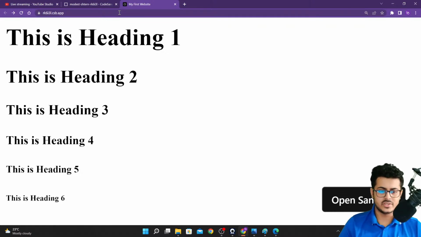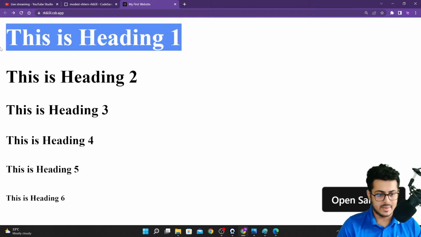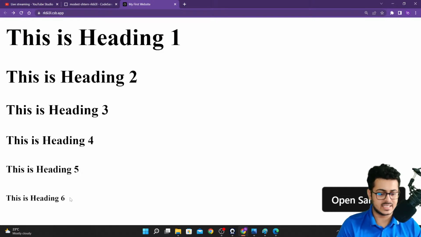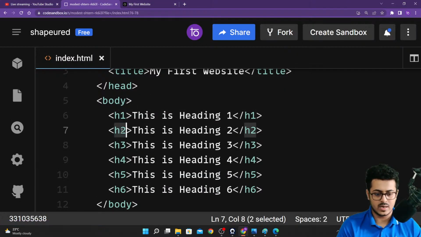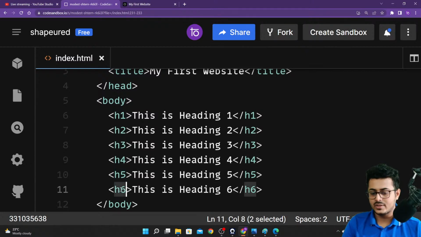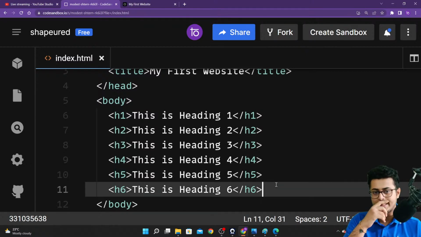I will just repeat myself. There are 6 heading tags from h1 to h6, with h1 being the biggest and boldest, whereas h6 is the smallest. What we have done is create our h1, h2, h3, h4, h5, and h6 tags right over here, and that is how you use the heading tags.